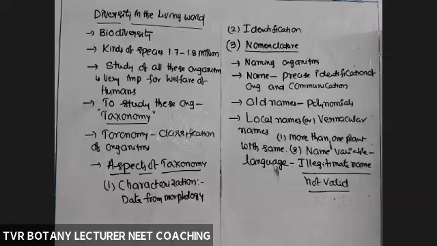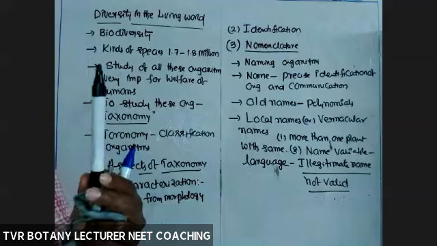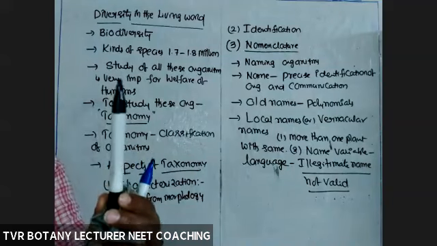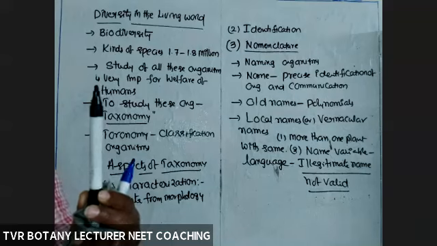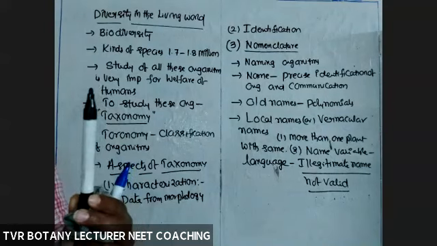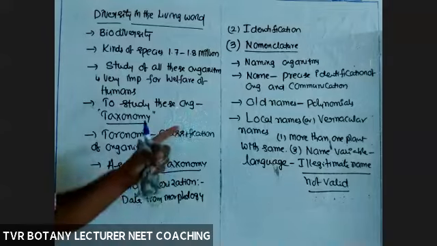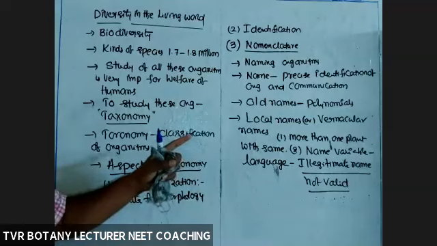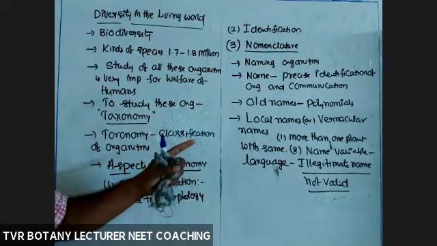For example, this is a pen. Everywhere, pen only. So each and every organism should have only one particular name.